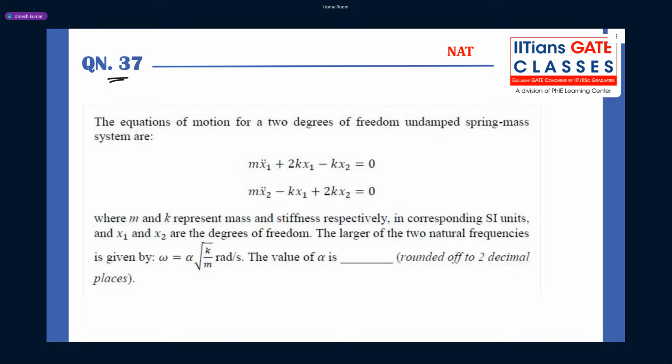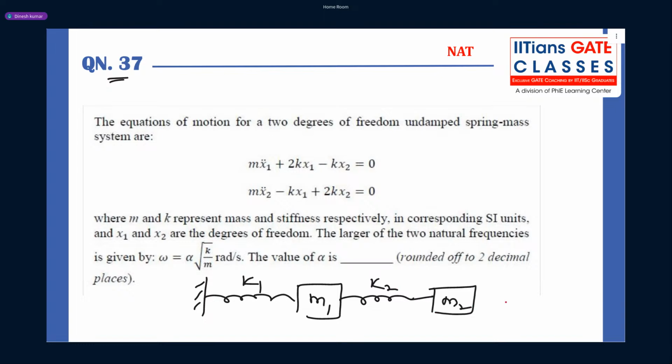First, we know what a 2 degree of freedom spring mass system is. It is usually denoted like this. There is a mass m1, this is the k1 spring, this is the k2 spring, and this is mass m2, and this is the k3 spring.